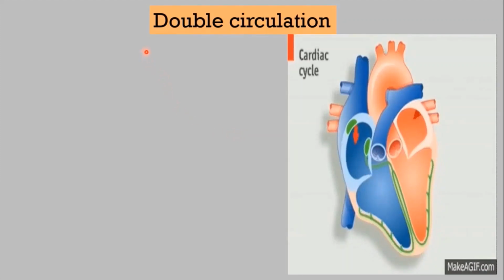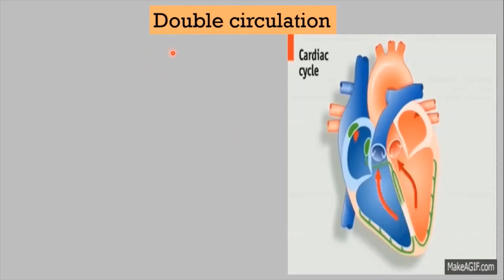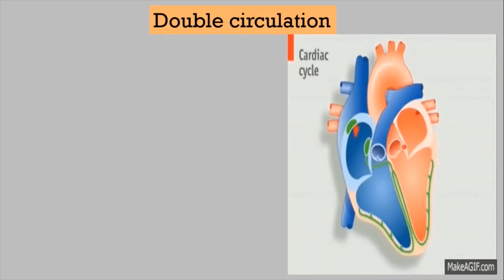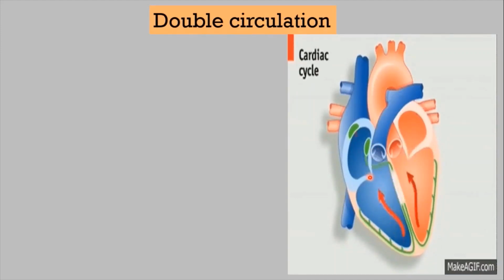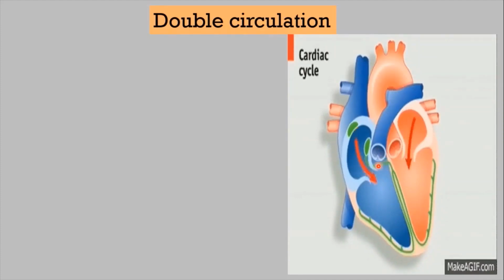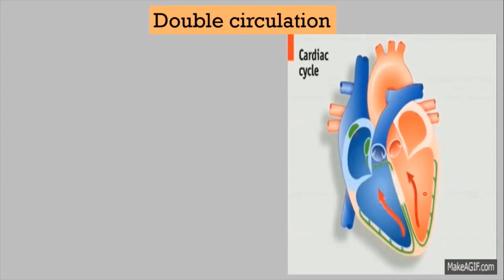Next important part of working of heart is double circulation. In case of birds and mammals, we find four-chambered heart. In four-chambered heart, there is complete separation of oxygenated blood and deoxygenated blood. They flow separately through different chambers of heart. Deoxygenated blood flows through right chambers of heart and oxygenated blood flows through left chambers.